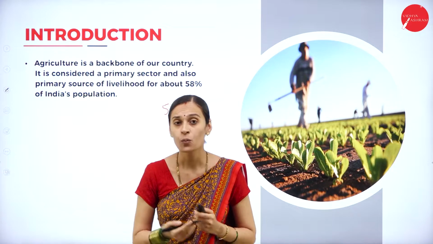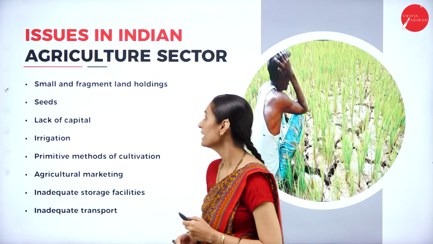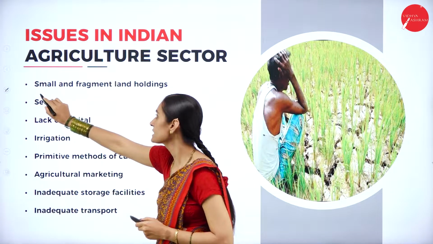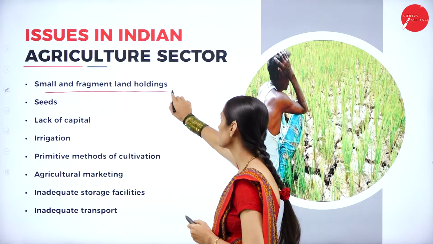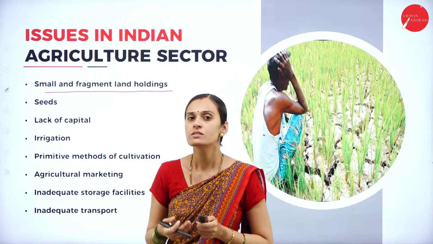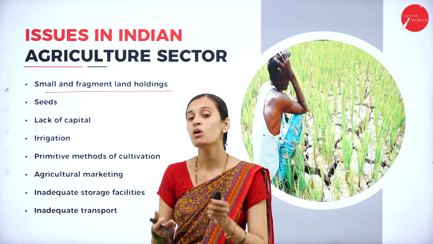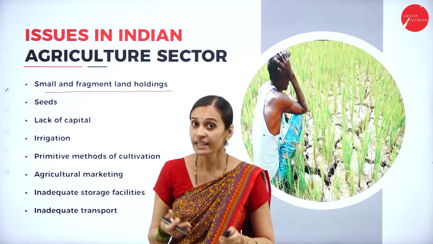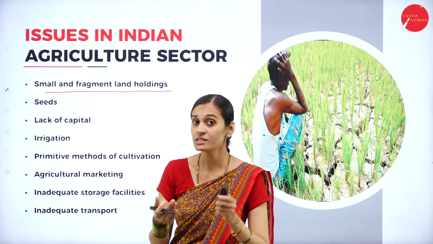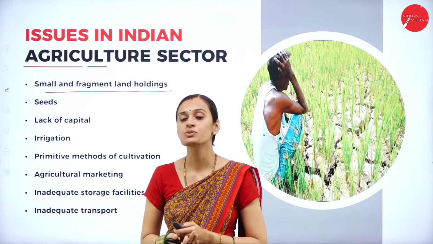Let us discuss the different issues in the agriculture sector in India. The first one: small and fragmented land holdings. What do we mean by small and fragmented land holdings? It tells about small pieces of land which are uneconomical for any economic activity. This is considered fragmentation of land.